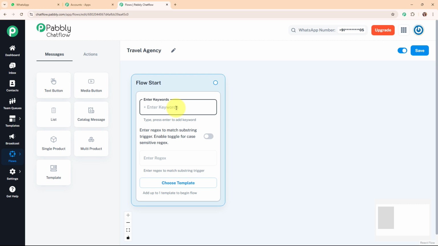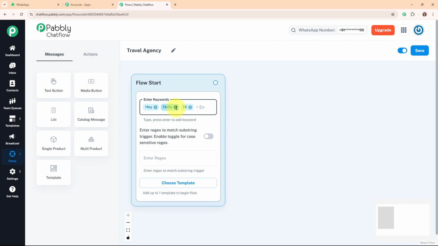So here we will choose the trigger type as keywords, meaning the chatbot will activate when a user's message contains specific words. So here we will add keywords like hey, hello, hi. These are some basic keywords that a customer could send. I've typed the keyword hey first, and then I'm going to press enter to make it a valid keyword. Alright, so I'm going to add other keywords as well, that are hello and hi.